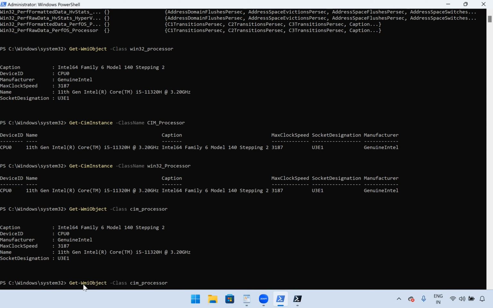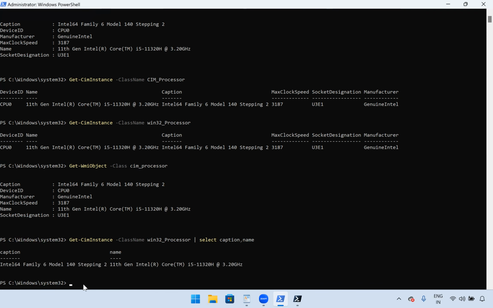Okay. What we'll do, we can use the pipe, right? Then select caption and name. See, it is displayed here, right? And what is another option? To filter only name, filter the properties. We'll see. I need only name, okay?